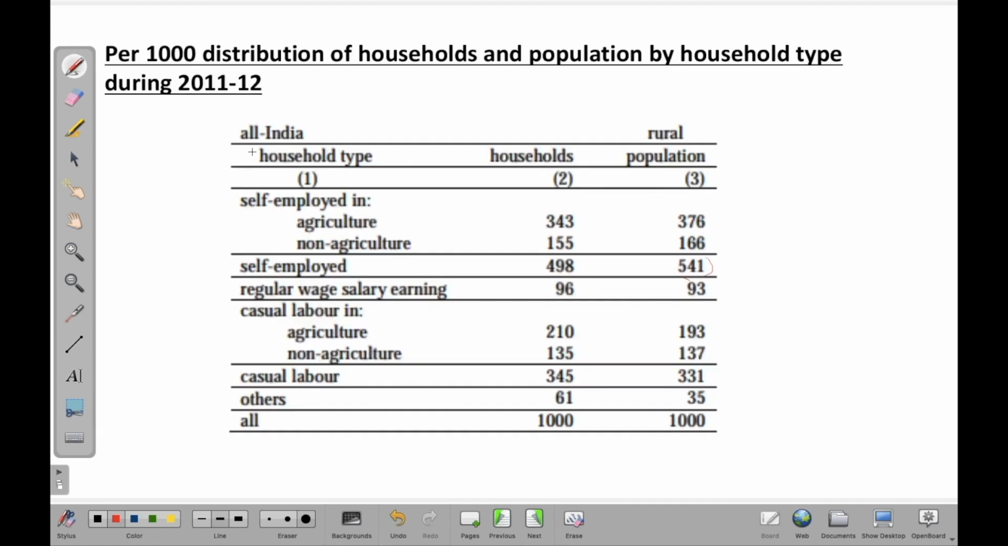Okay, so in this particular slide, we'll have a look at the per thousand distribution of households as well as the population by household type during 2011-12. When I say household type, it means what kind of occupation the people are holding. So this first column indicates our household type. This indicates the number of households that are employed in that particular sector, and then this will indicate the number of people involved in that. So this column will consider 1000 households, and this will consider 1000 people, right? So let's have a look at the table.